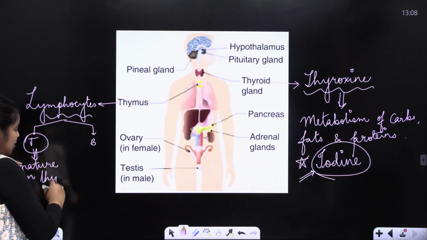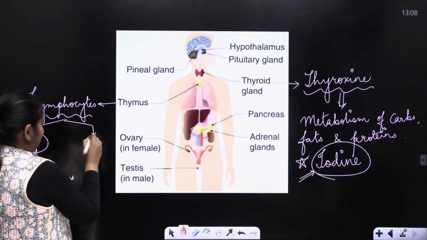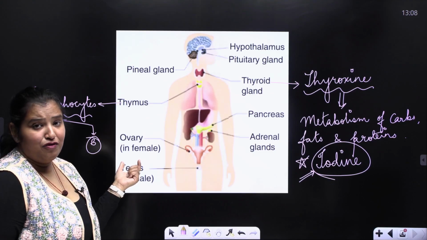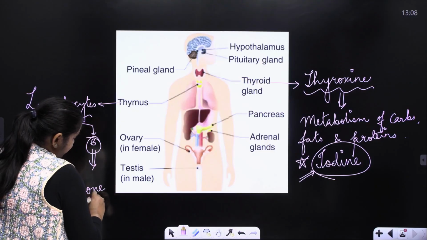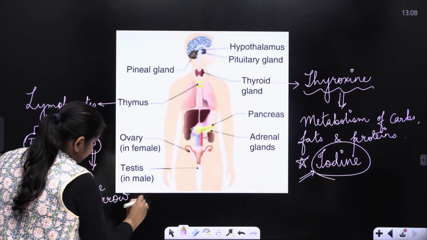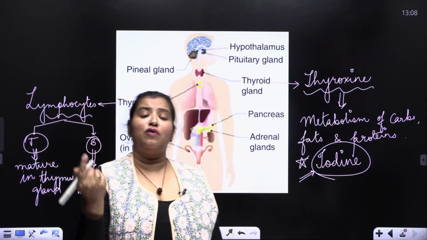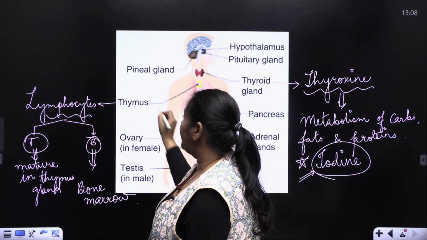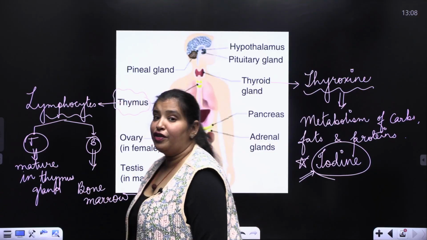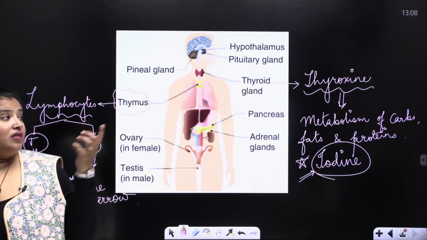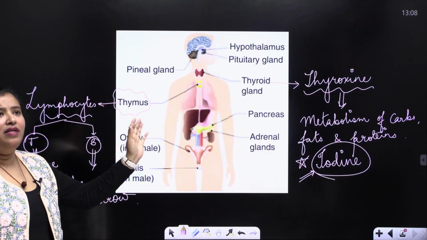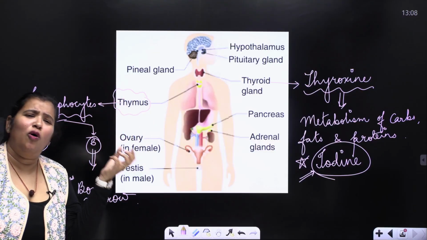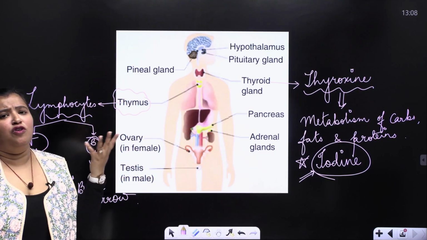And the B lymphocyte matures in the bone marrow. Now, this thymus gland is present only in the case of children, and it degenerates in the body when the child hits puberty, that means almost after the age of 14, 15 or 16.